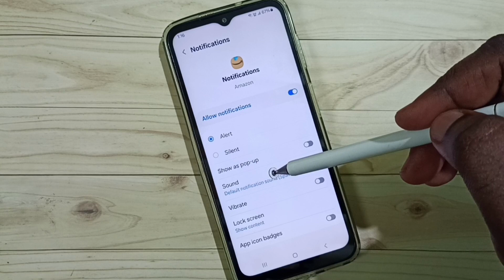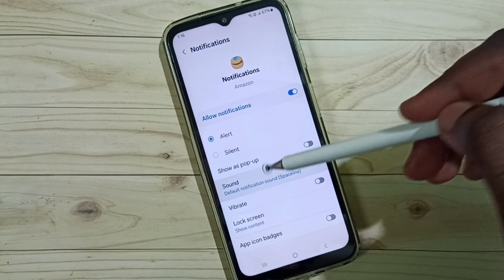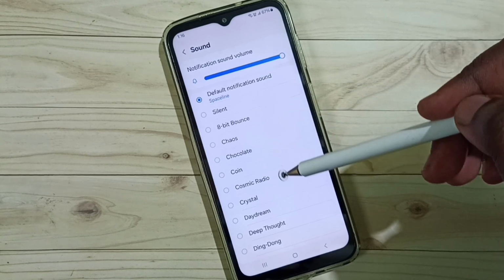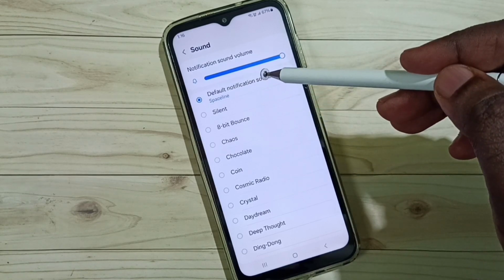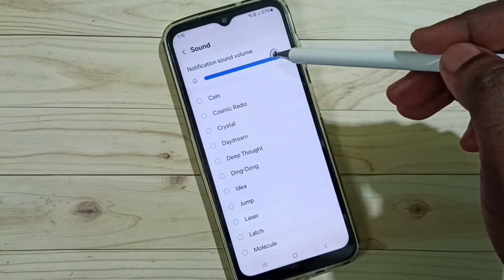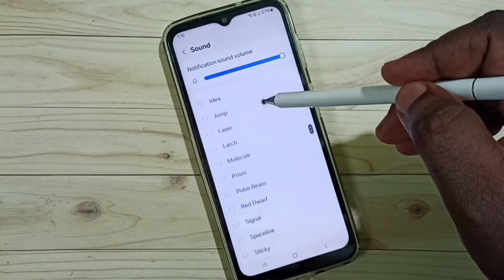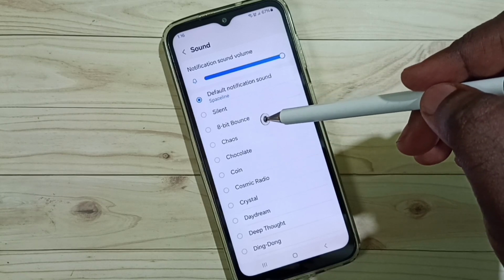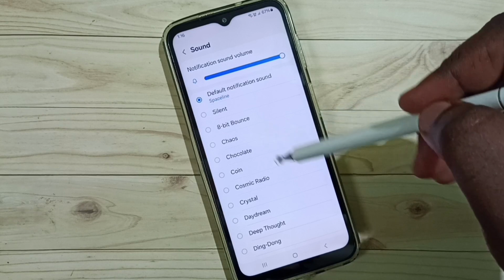So here you can see sound section. Tap on sound. So here you can see list of sounds. From this list you can select one sound. This is a default one. So you can select one sound. You can also adjust the volume of notification here. So this way we can set different notification sound for individual app.